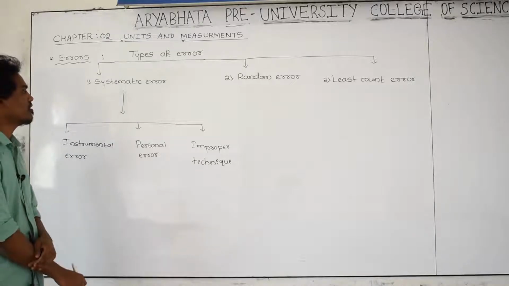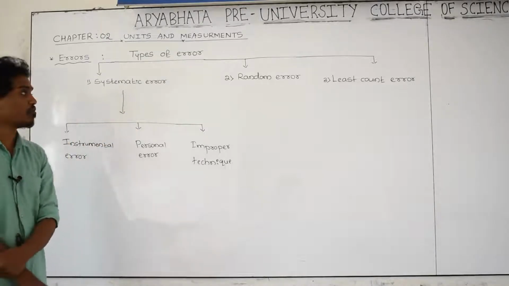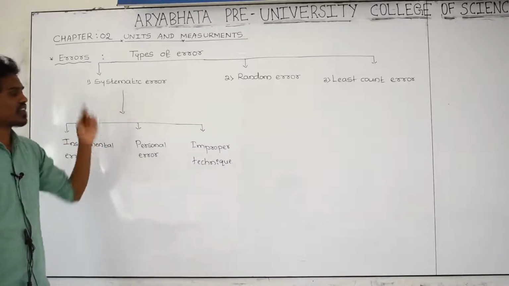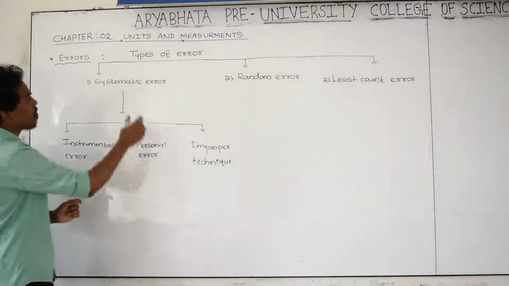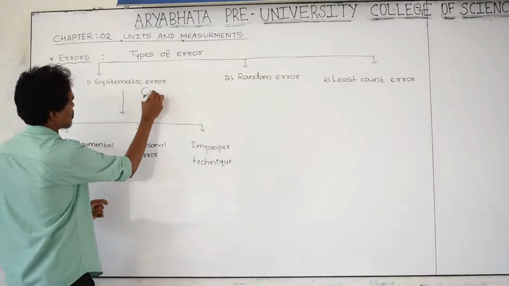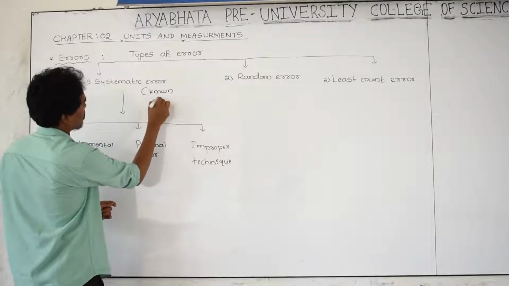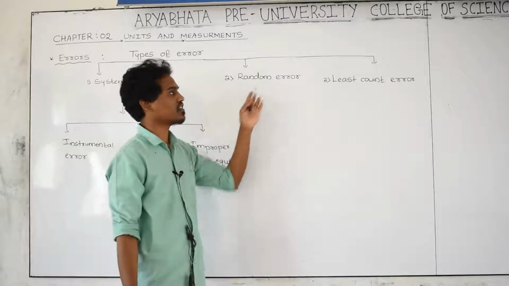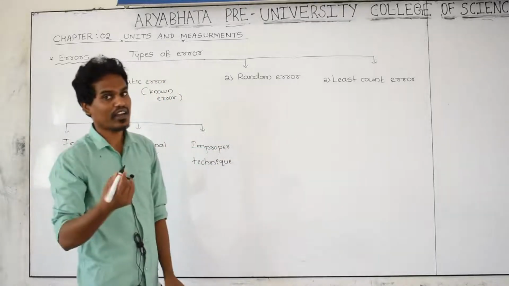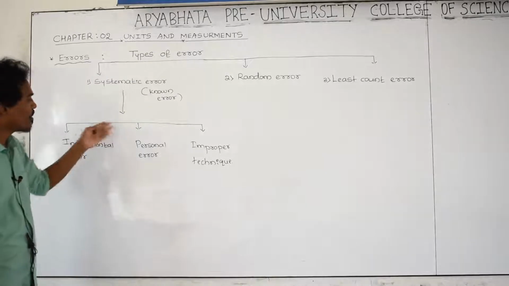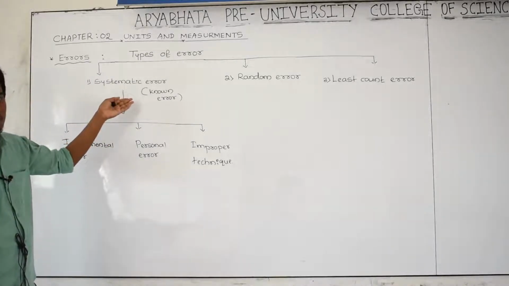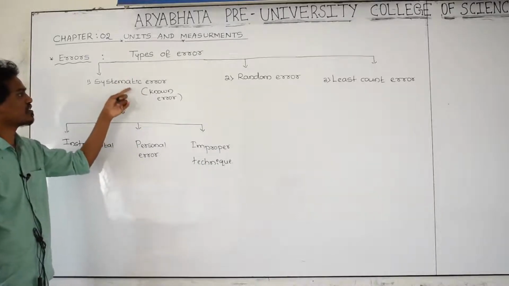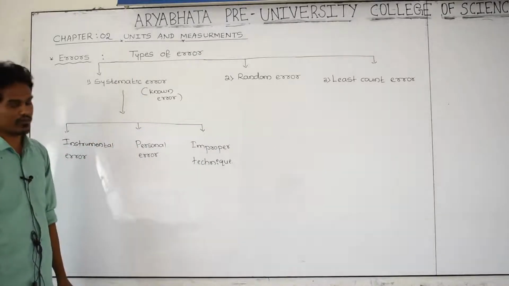What do you mean by systematic error? First we should study about the systematic error. These errors are also called known errors. And this random error is nothing but an unknown error. It means that while measuring something, you are unable to know or unable to determine where you are making the mistake. That's why we call systematic error a known error.